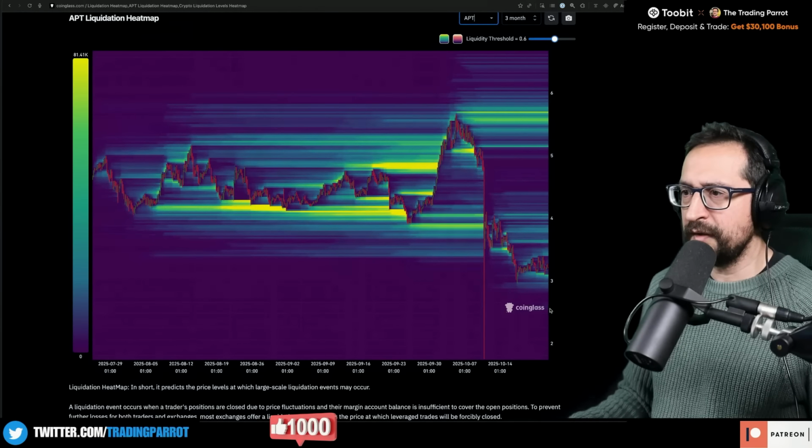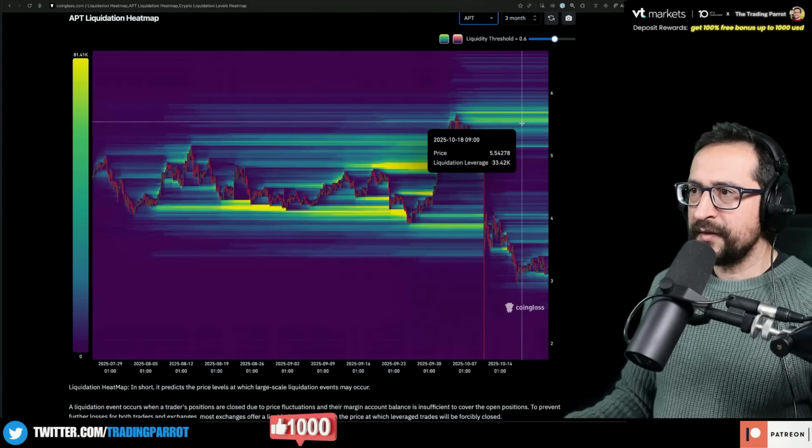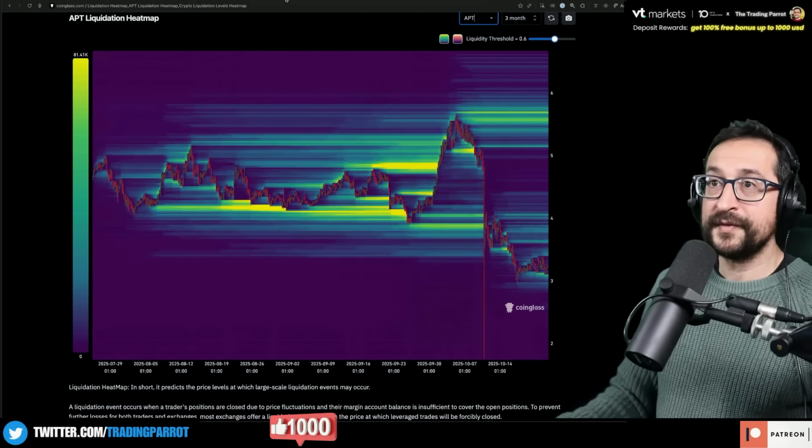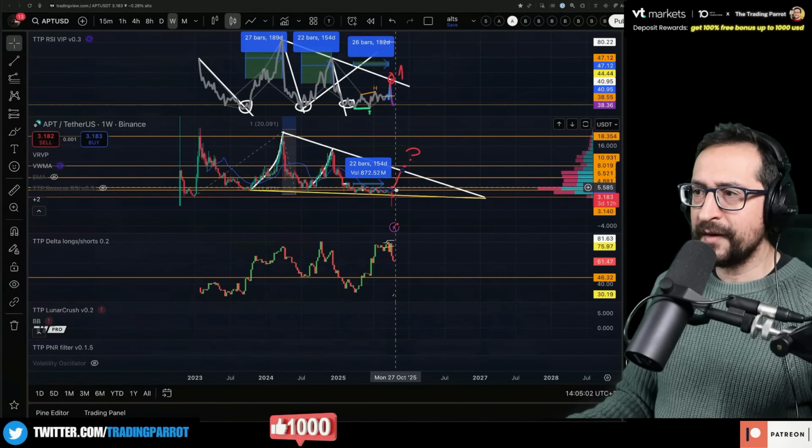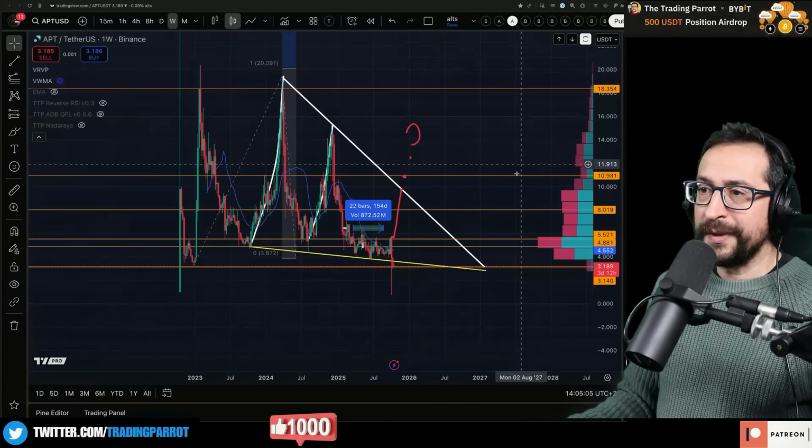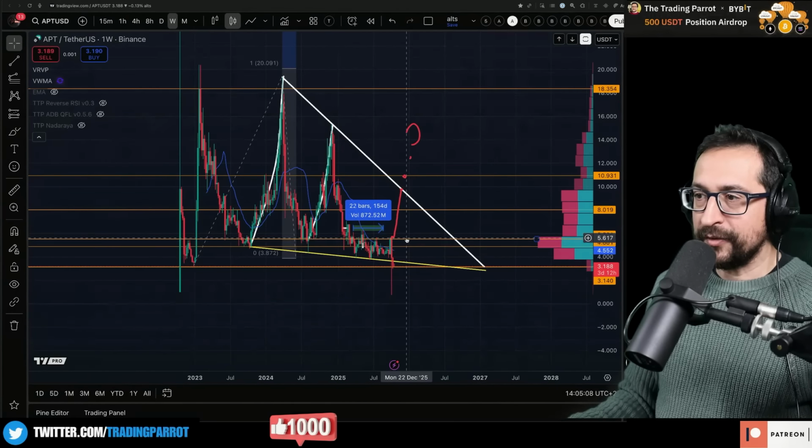Let's go with this. Yeah, there's no liquidity in here. There is on the upper end at 5.5 to 5.7, and 5.557 is about the point of control. So there could be another rally in here back into this resistance.